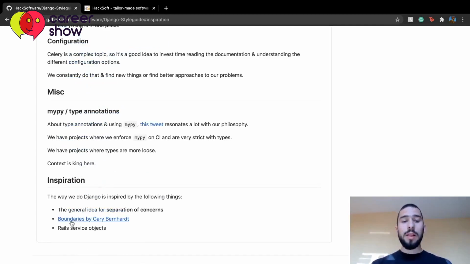And mainly our inspiration, as I mentioned here, is the general idea of separation of concerns. We want to separate our logic into modules that are extendable, and when you transfer this project to another team at HackSoft, the team knows how to continue developing it and also where things are situated.